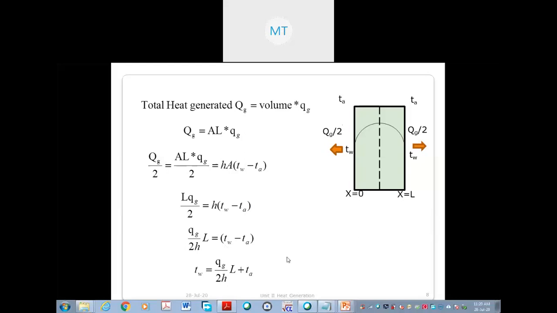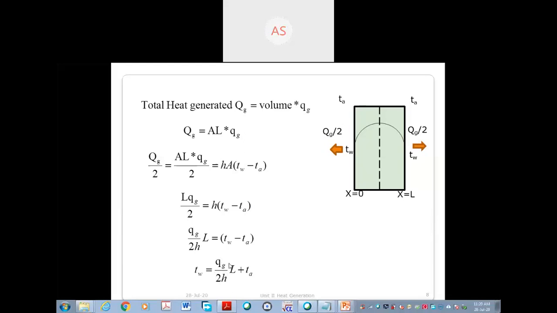Obviously, from this equation, you can say that TW is greater than TA, because TW is equal to TA plus something. TA plus something means the relation we have found is correct. If this had come as minus, then what you have proved would be wrong. Now this is correct: TA plus something, because wall temperature is higher, air temperature is smaller, and that difference is nothing but Qg L by 2h. Now, if you want to find the unit of this term, definitely it will be Kelvin.